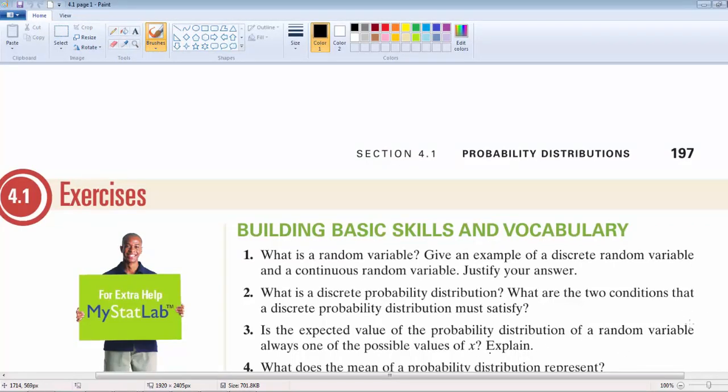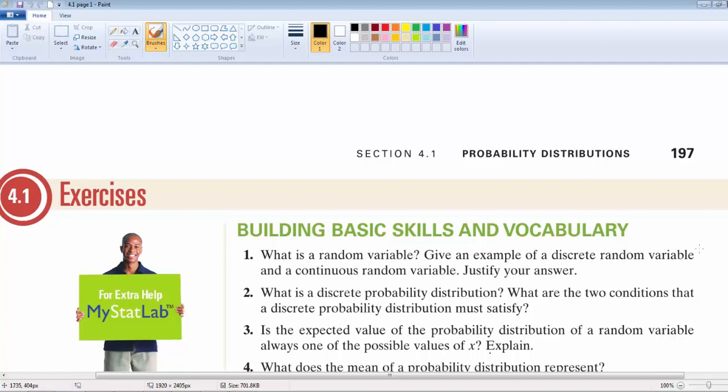Welcome to section 4.1, where I'll give you some other example problems that you may be seeing on your exam that will help better clarify some topics. What is a random variable? Give an example of a discrete random variable and a continuous random variable. Justify your answer. Well, let's start out by talking about what a random variable is.